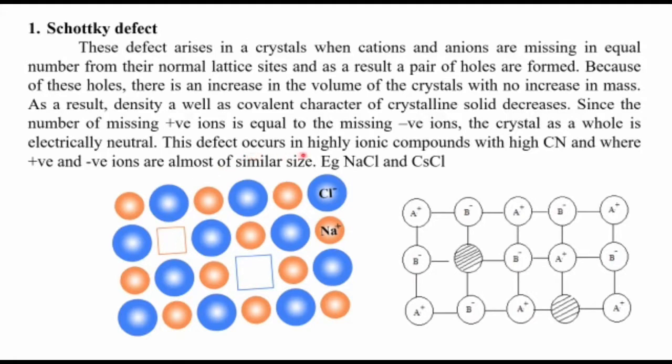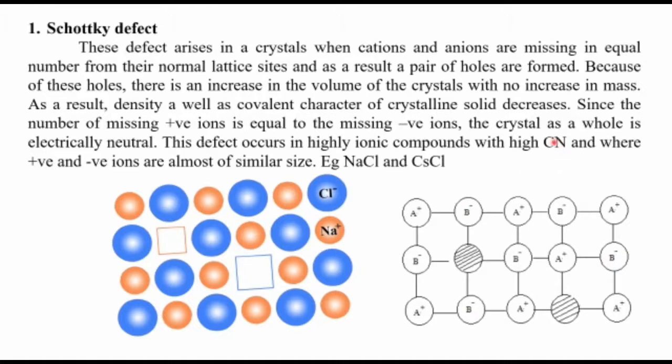This defect occurs in highly ionic compounds with high coordination number. Dear students, this one is very important. This type of defect is shown by ionic compounds with high coordination number. That means the radius ratio will be nearing 1, that is, the radius of the cation will be almost similar to the radius of the anion. Those types of solids will show this Schottky defect.